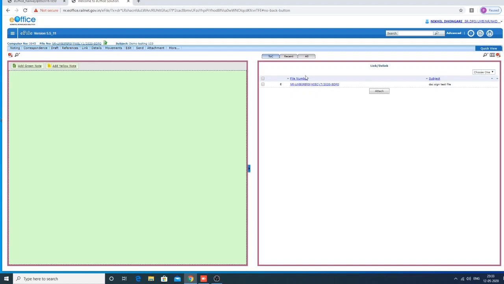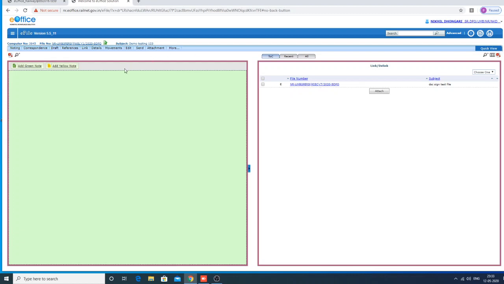Next, instead of giving a link, sometimes documents or receipts outside the e-office also need to be attached as a reference in the file after file creation, while working on it. For example, you created a file and attached some other correspondence. So you need a clarification or a rule position received on a doubt to be attached as a reference at a later stage. Sometimes a reference or rule position you received later after creating the file, you have to attach as a reference in the file to take a decision.